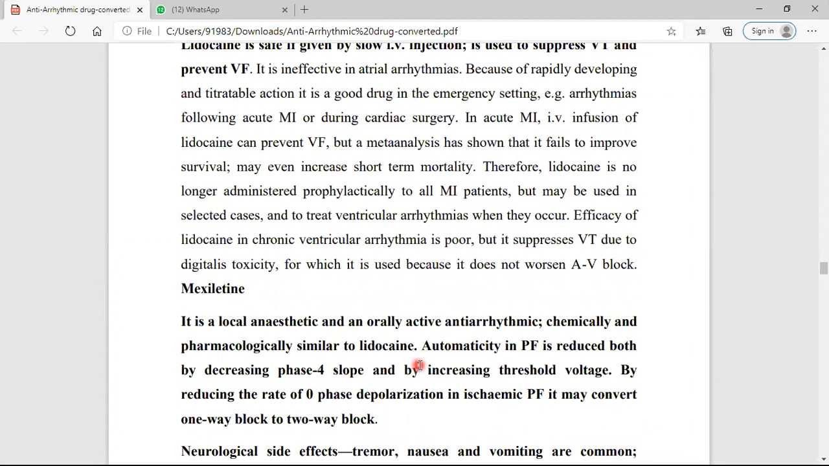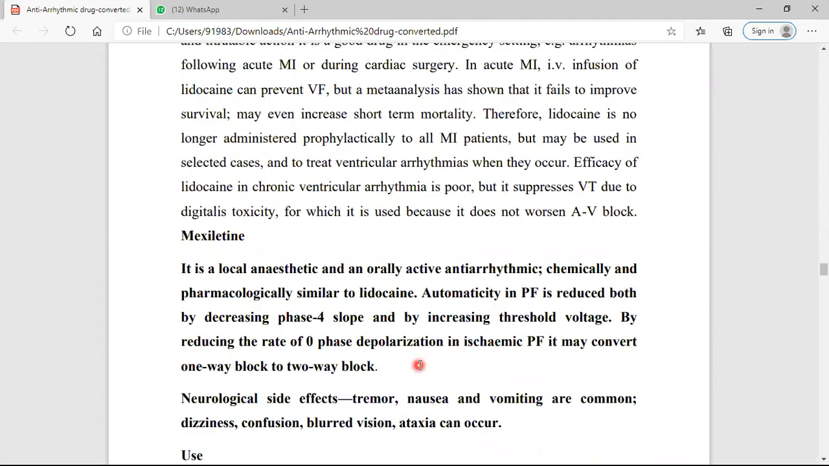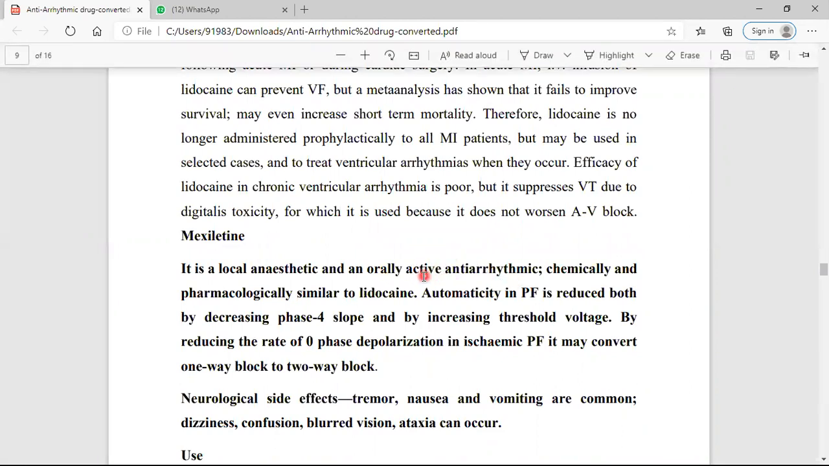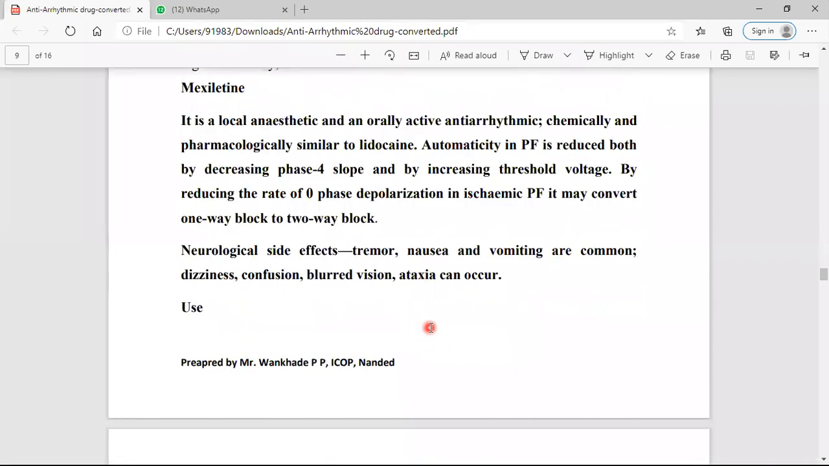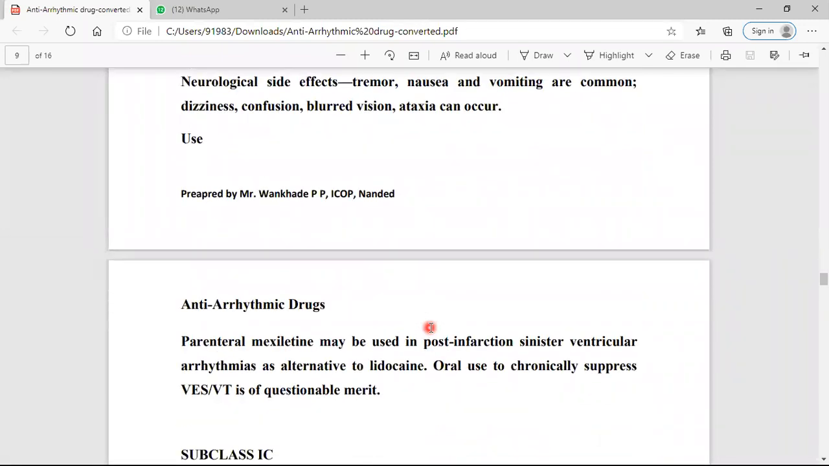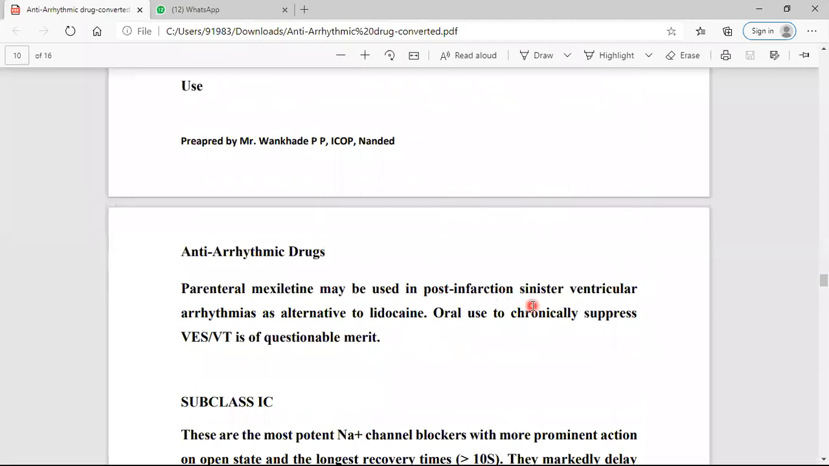Okay, now the next drug is mexiletine. Again, it is a local anesthetic, but the difference is that it is an orally active antiarrhythmic drug. Automaticity in Purkinje fiber is reduced by phase 4 depolarization. Neurological side effects: tremor, nausea and vomiting, dizziness, confusion, blurred vision and ataxia. Ataxia means incoordination of muscle; you cannot walk properly, called ataxia.